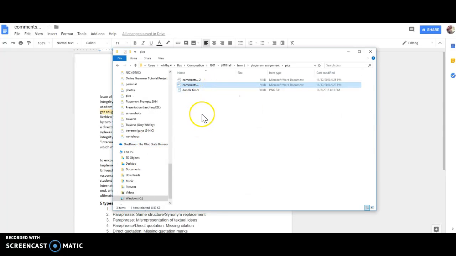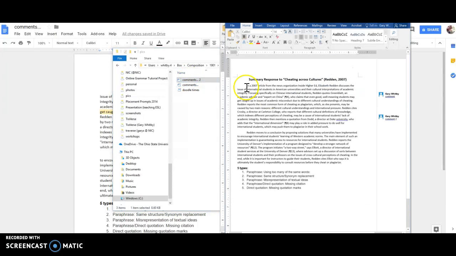So here is the document where it is at. It's called Comments 2. I just saved it. If I open this up now, it's in Microsoft Word, and you can see my comments are here. If I hover over this, it has the comments here for that one and has the comments for this one.